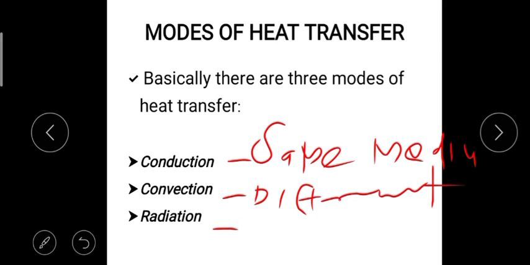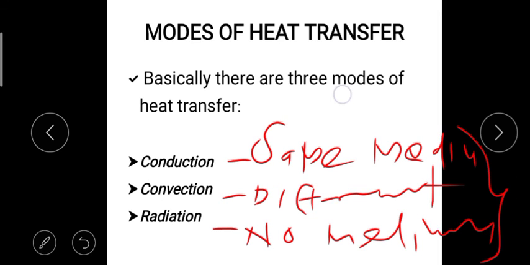Next, radiation. The simple concept: there is no medium. It is not using any liquid, solid, or gas, but the heat is transferred by electromagnetic waves. It is radiation. That's all. It is a basic, simple concept.